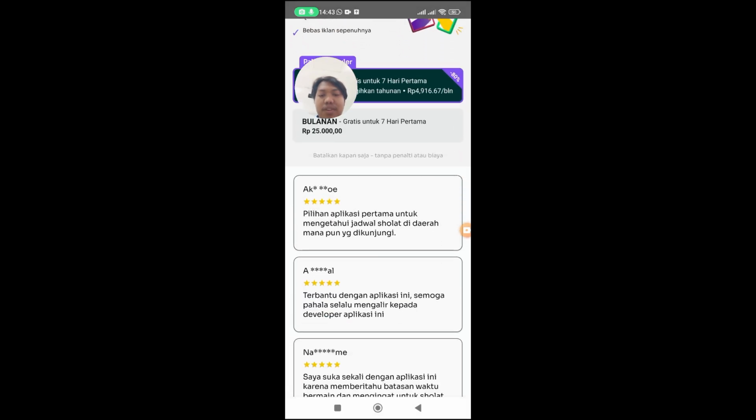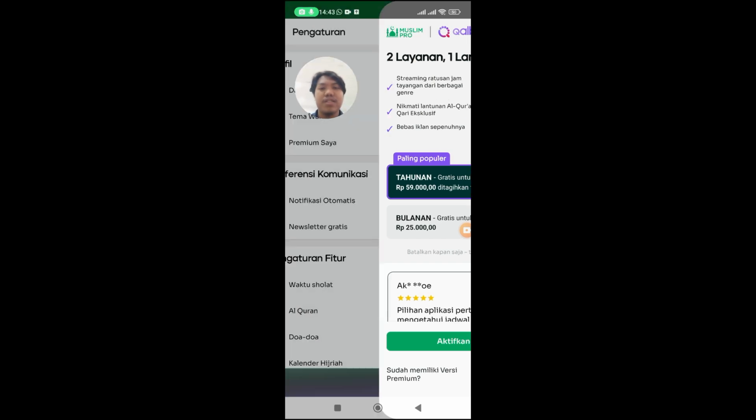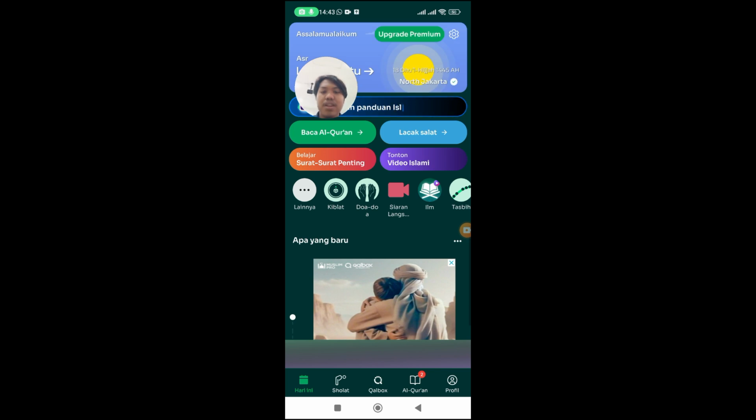You can activate premium if you want, but you need money first. We will not activate premium because I want to show you the ergonomic aspects in this application. All right, now back to the topic.